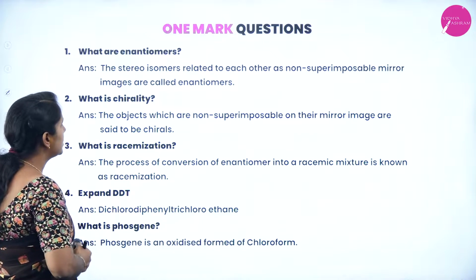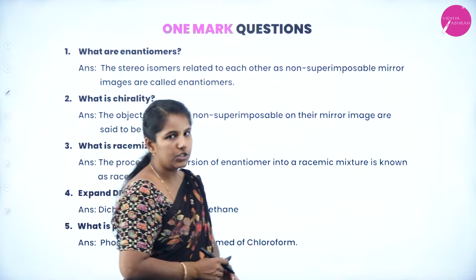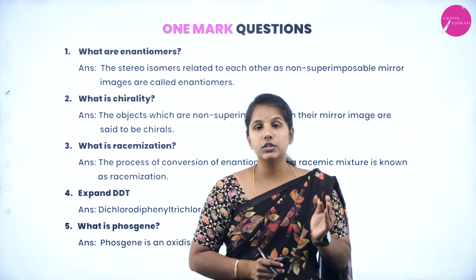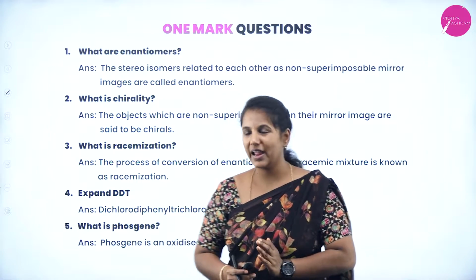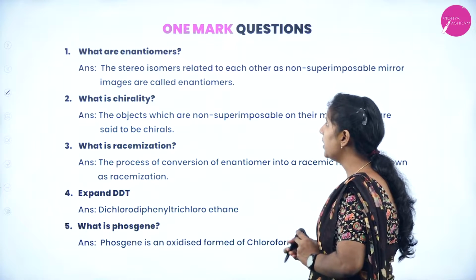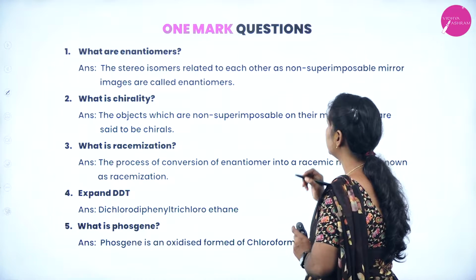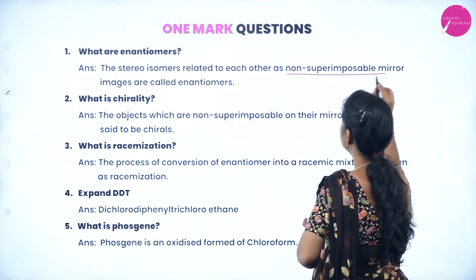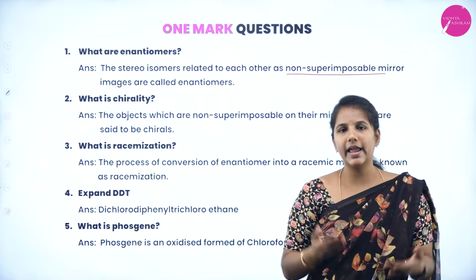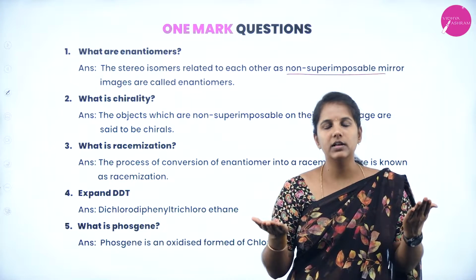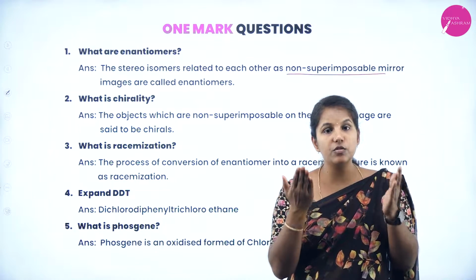So the first question is, what are enantiomers? The non-superimposable mirror images are called as what? Enantiomers. The stereoisomers which are related to one another and they are non-superimposable mirror images. You can take the example of your palm only. These two are the mirror images of one another.